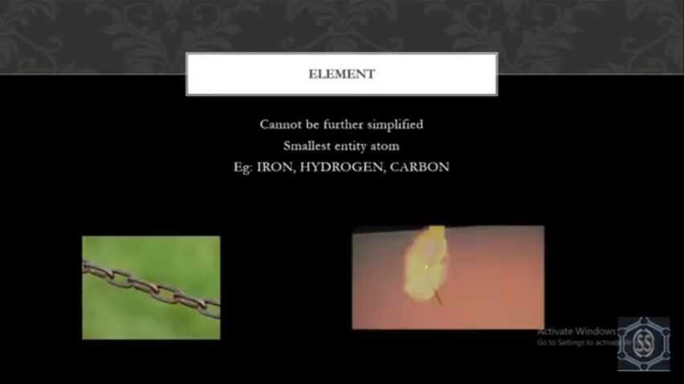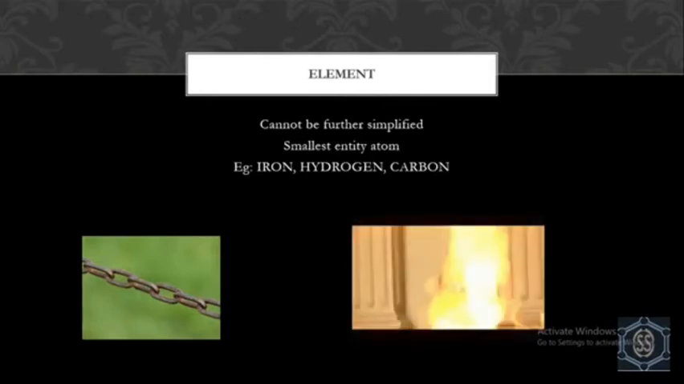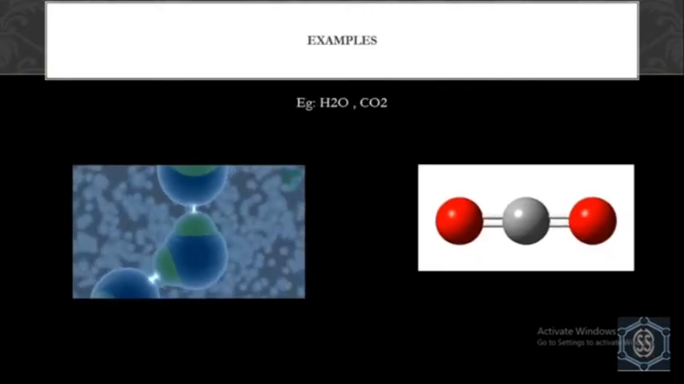So now let's talk about elements, compounds and mixtures. Elements cannot be simplified further, and the smallest entity of an element is an atom. Example, iron, hydrogen, carbon, all are elements. Next is compound. It is a material made up of two or more substances combined chemically in a fixed ratio. The smallest entity of a compound is a molecule. Since they are combined chemically, they can only be separated by a chemical process. They do not retain the properties of their parent elements. For example, H2O and CO2.